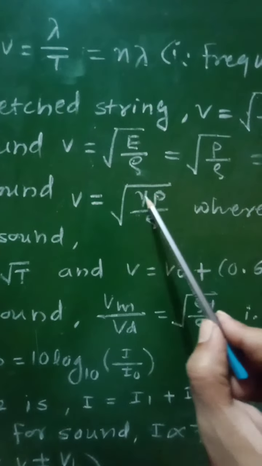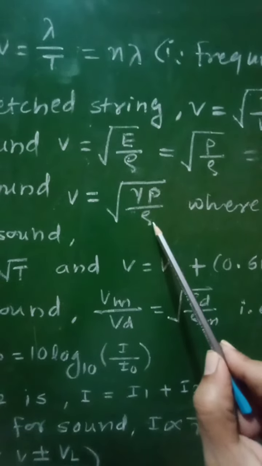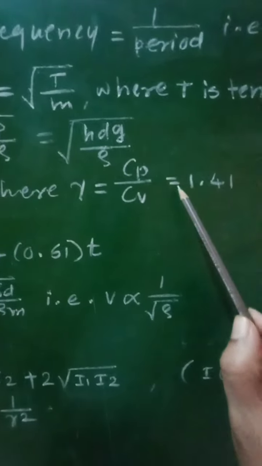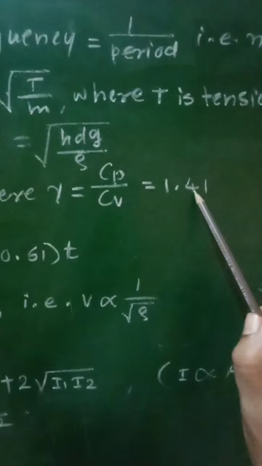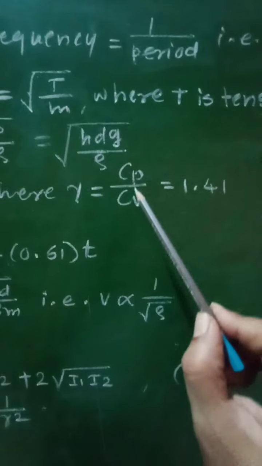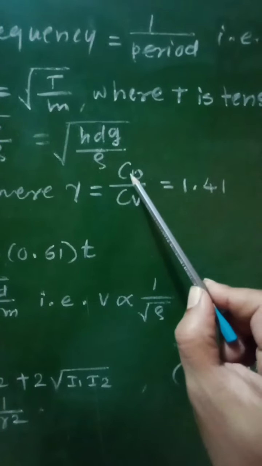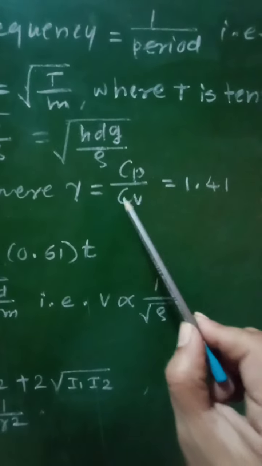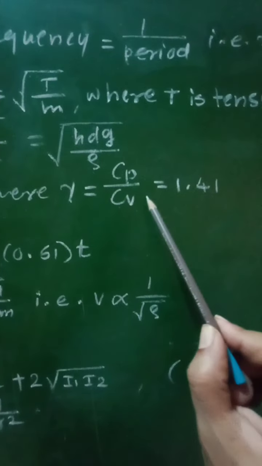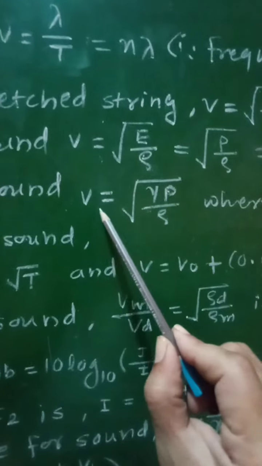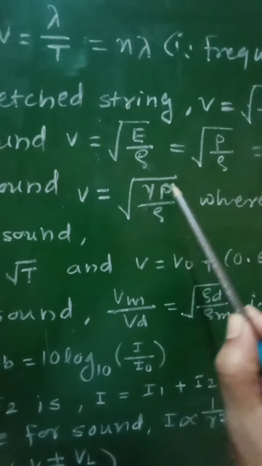v is equal to square root of gamma P upon rho, where gamma is equal to Cp by Cv, whose value is 1.41. So this gamma is the ratio of two specific heat capacities, that is specific heat capacity at constant pressure to the specific heat capacity at constant volume. And therefore Laplace's corrected formula is v is equal to square root of gamma P by rho.